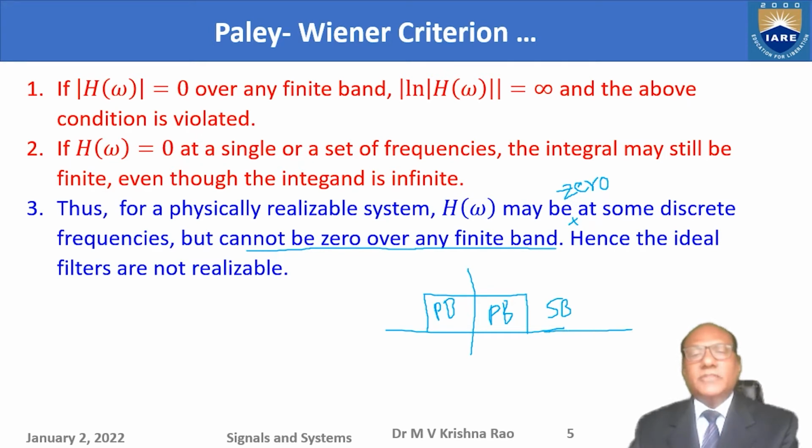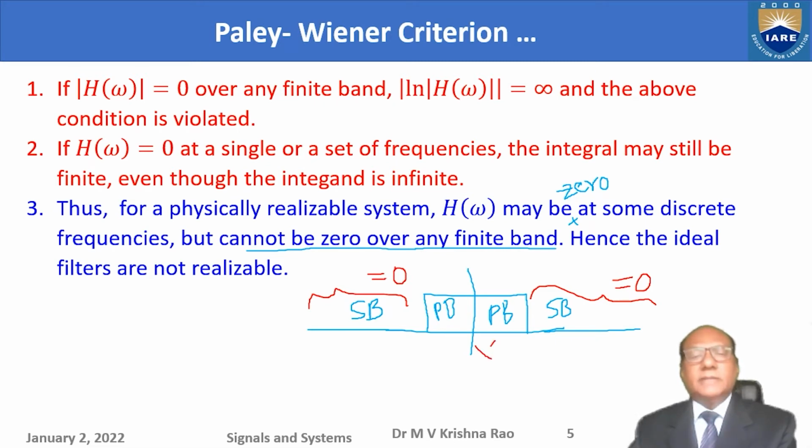So the total band is stop band up to infinite, and similarly up to minus infinite. What it means is, it is actually an infinite band, in fact a very long band, and the response is 0 over this wide band. So naturally these ideal filters cannot be realized. Okay.